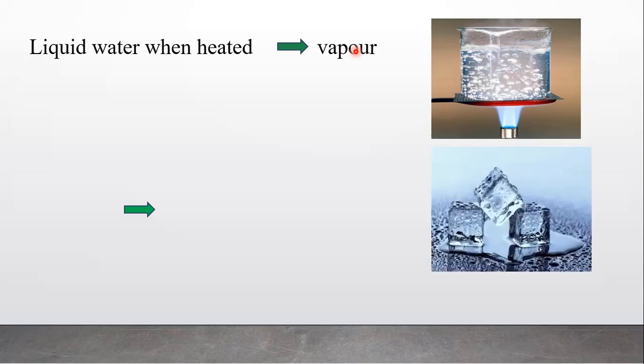Like that, here solid ice is there. When ice melts, it gets converted into liquid water. Here also chemical composition is not changed, but the state of the matter is changed. Solid ice gets converted into liquid state, and it takes place by gaining heat from the surroundings. So both the changes are physical changes, and during these physical changes heat changes take place.